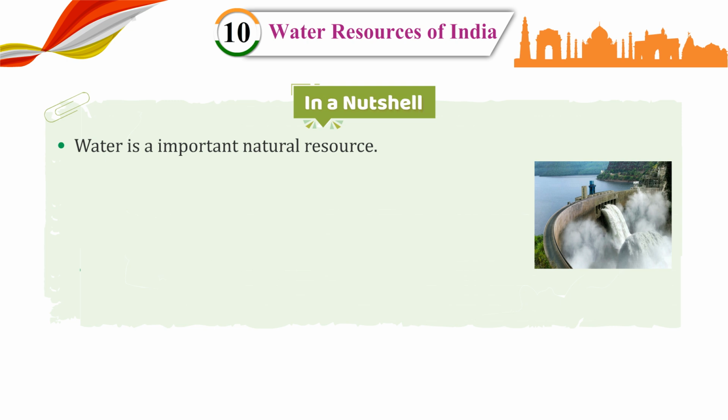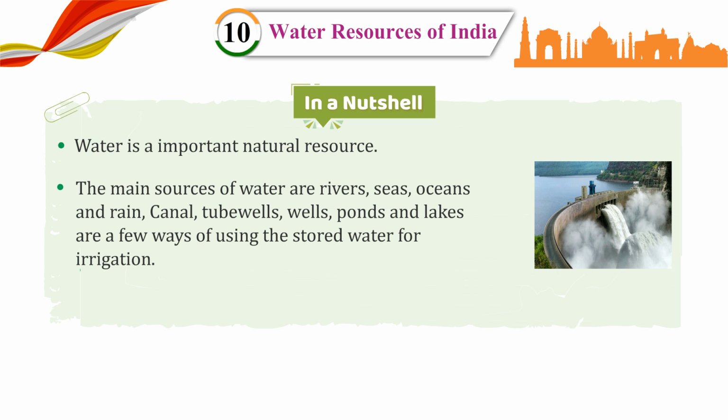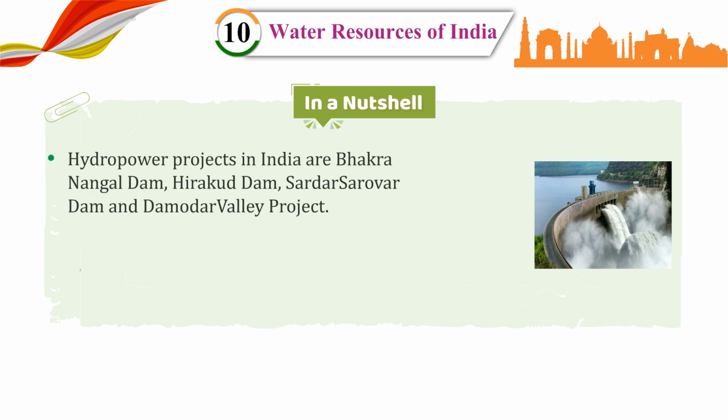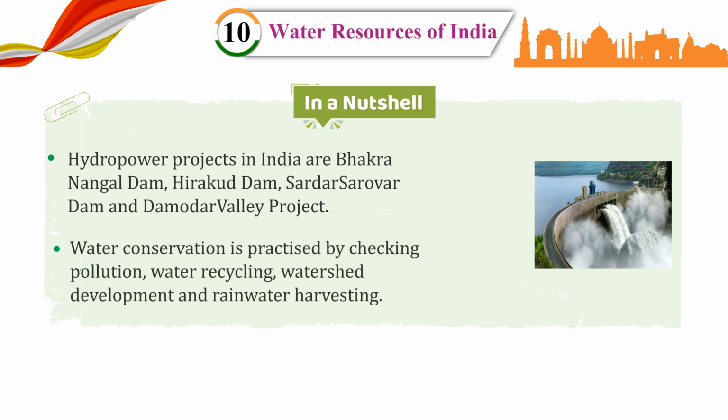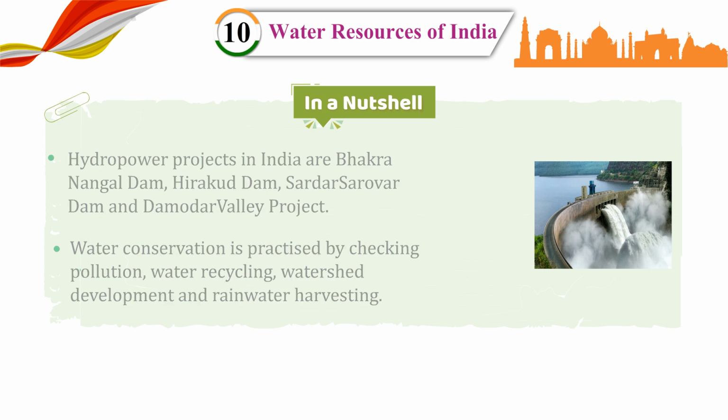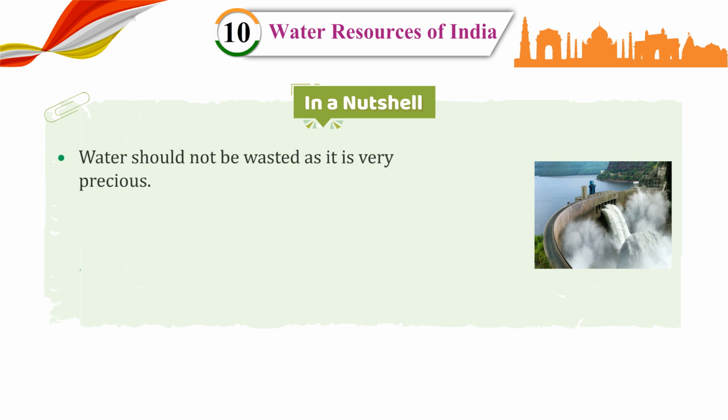In a nutshell, water is an important natural resource. The main sources of water are rivers, seas, oceans and rains. Canals, tube wells, ponds and lakes are a few ways of using the stored water for irrigation. Hydropower projects in India are Bhakra Nangal Dam, Hirakud Dam, Sardar Sarovar Dam and Damodar Valley Project. Water conservation is practiced by checking pollution, water recycling, watershed development and rainwater harvesting. Water should not be wasted as it is very precious.